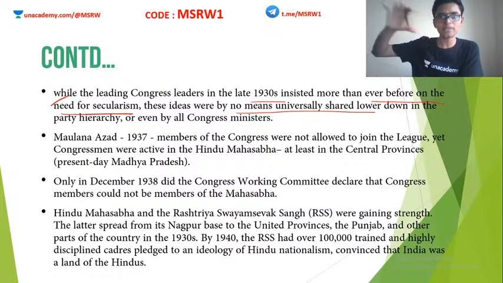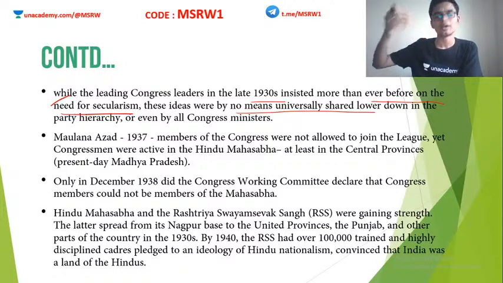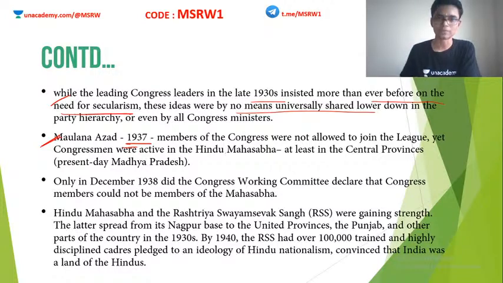So Congress was not able to put their ideologies into the ground level. The top leaders might have had a positive outlook on this, but they were not able to reach the lower sections of society. They were not able to make the people understand the importance of secularism and what secularism stood for. For example, Maulana Azad in 1937, a very prominent leader of the Indian National Congress, made this proclamation that members of Congress were not allowed to join the League. If you are a member of Indian National Congress, you should not join the Muslim League.